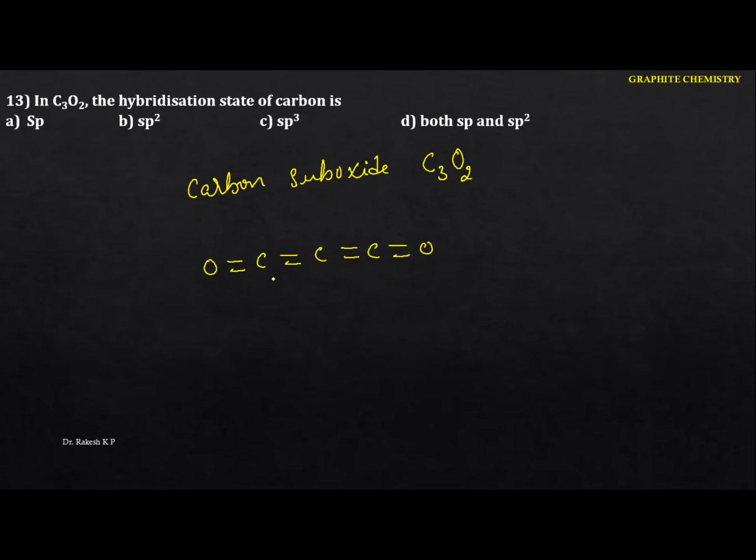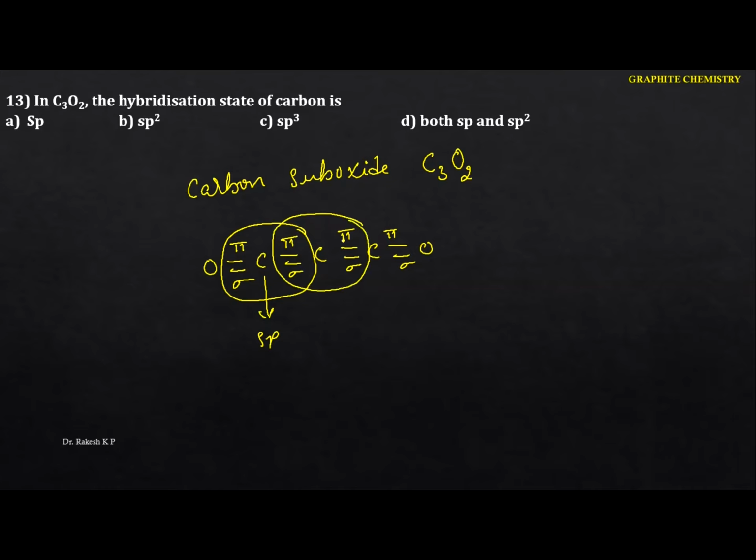So already I told in one of the questions that if the carbon is surrounded by 2 sigma bonds and 2 pi bonds, the hybridization is sp. Similarly, just go through this one: sigma, and we have a pi bond, sigma, again we have a pi bond. Okay, just consider this one here. So here we can identify the 2 pi and 2 sigma bonds, hence the hybridization is sp. Again you have to identify this one here.